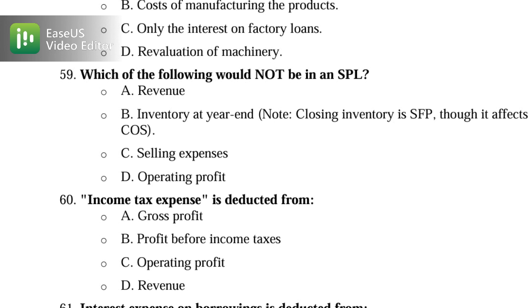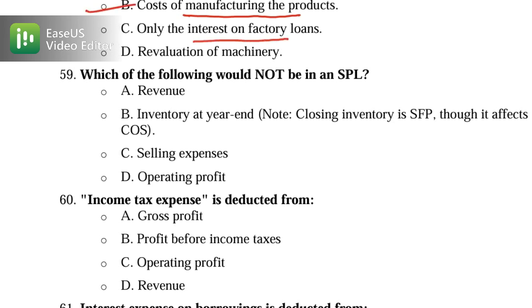58 is about manufacturing cost of sale. We have discussed that manufacturing cost of sale includes production costs. Cost of sale in a manufacturing business includes production costs. So only marketing cost? No. Marketing is a selling expense. Cost of manufacturing product, this one is the correct one.